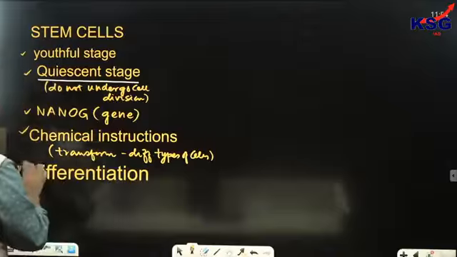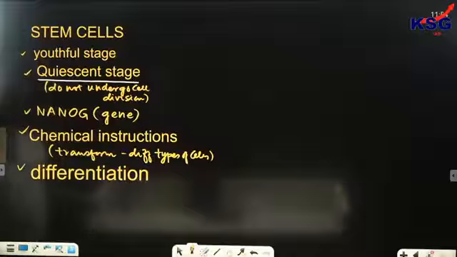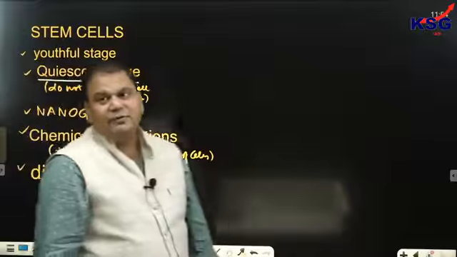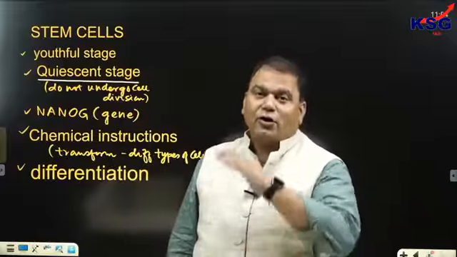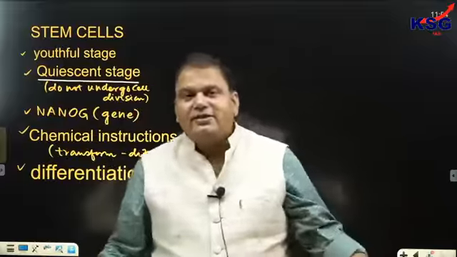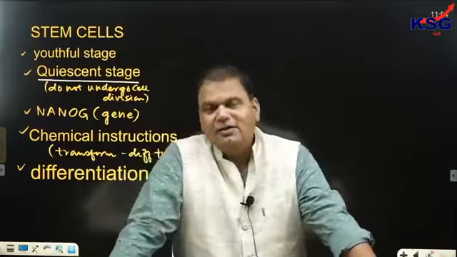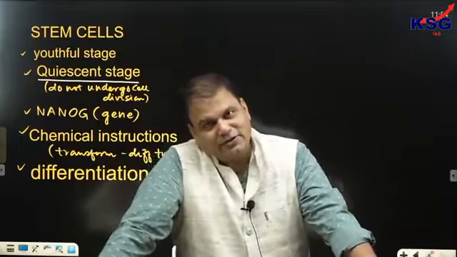Clear? And we can see that by this process, stem cells can be used for what? They can be used for the development of tissues and organs, and for curing diseases. This characteristic of stem cells is very well known to us. Write down.